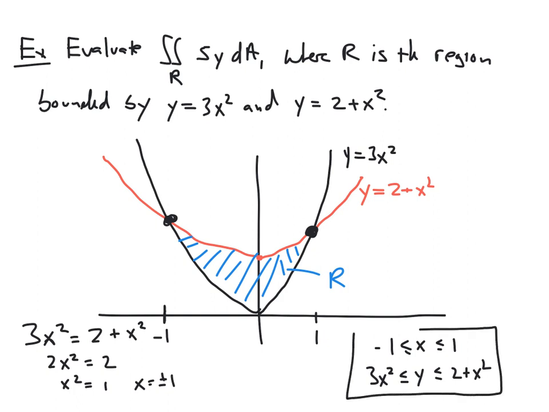And now notice these two conditions will give us the limits of integration for an iterated integral. We have the x lying between two constants, and we have the y value lying between two functions of x. And so this is exactly what we need for one of the iterated integrals mentioned in Fubini's theorem.